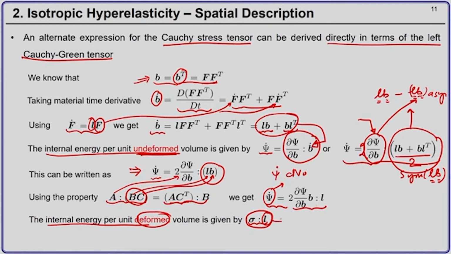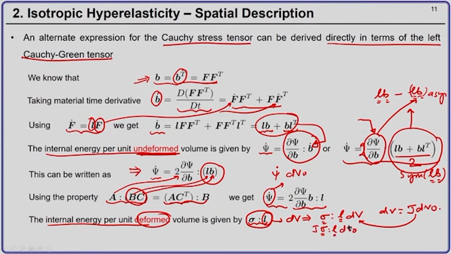And this is for the same volume, but in the deformed configuration, so the internal energy for volume dV will be sigma double contracted with L dV. And now, we know that dV is J dV0. I can substitute this here and get the same energy as J sigma L dV0.